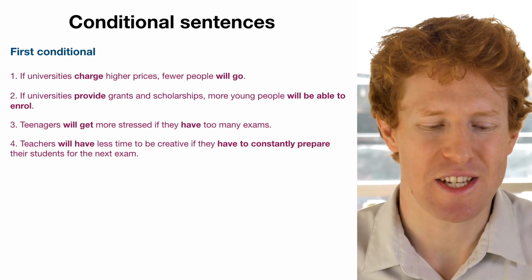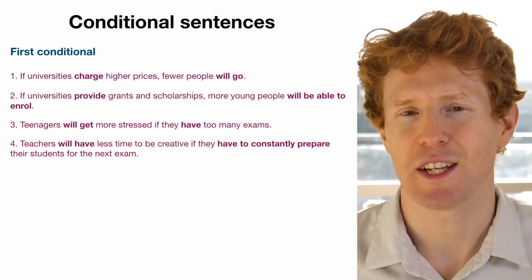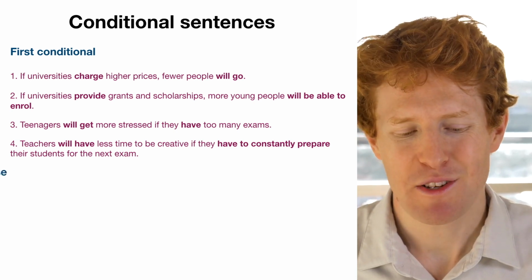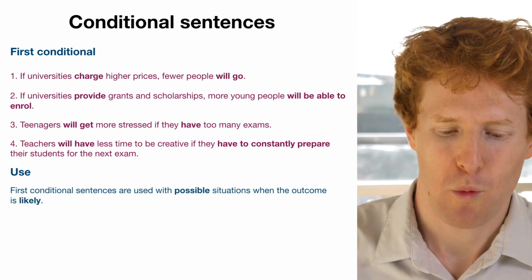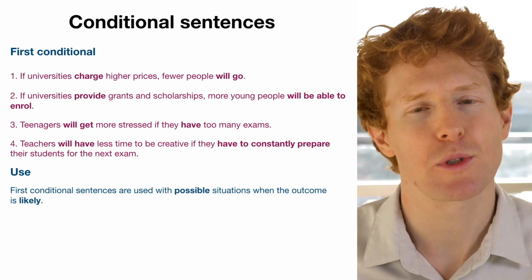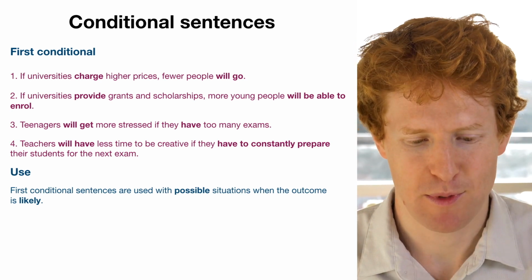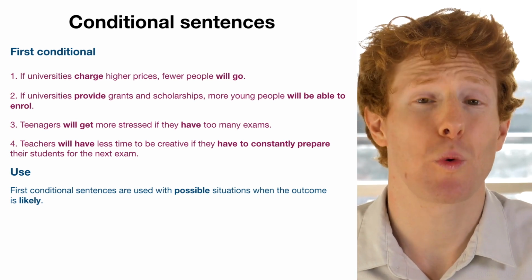What I'd recommend to you is just to pause the video and try and translate these sentences into your own language. Okay, let's focus on the use. So we use the first conditional when we want to talk about possible situations when the outcome is likely. So if universities charge higher prices, well, that's quite possible.